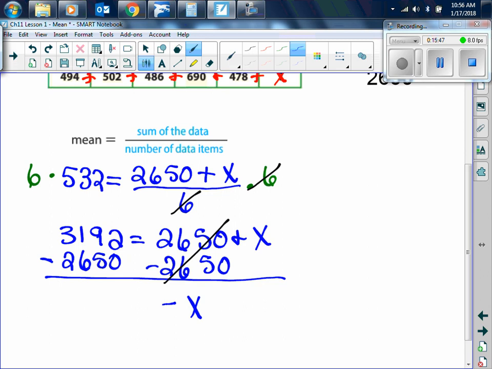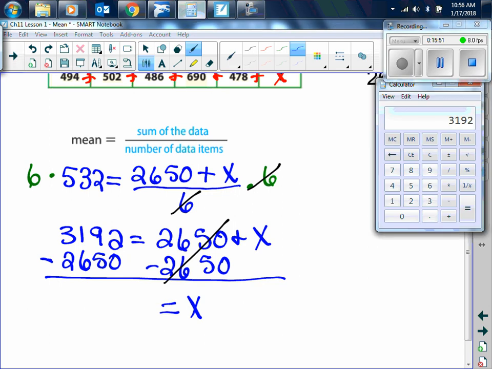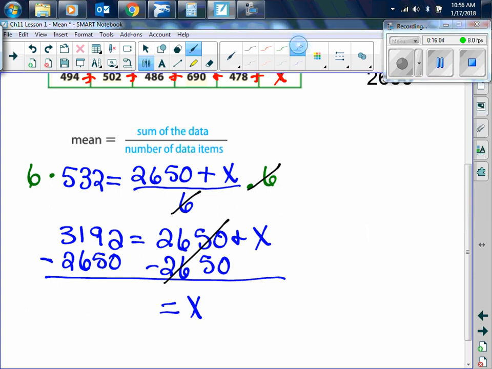And on this side, 3,192 minus 2,650 gives me 542. So x is equal to 542. 542 what?